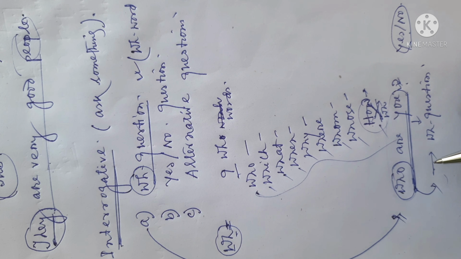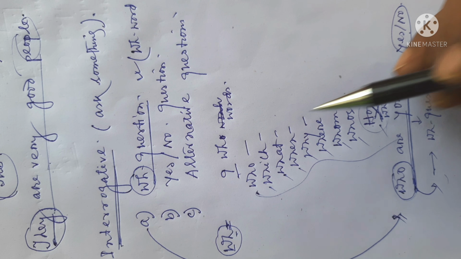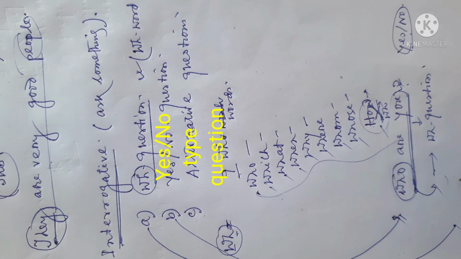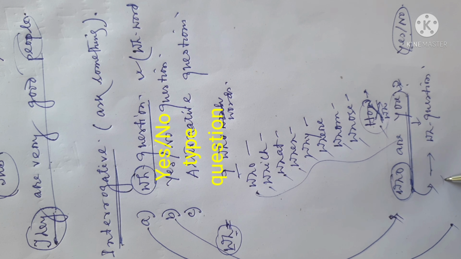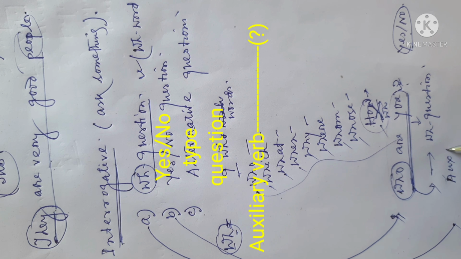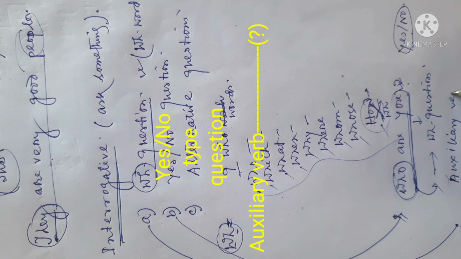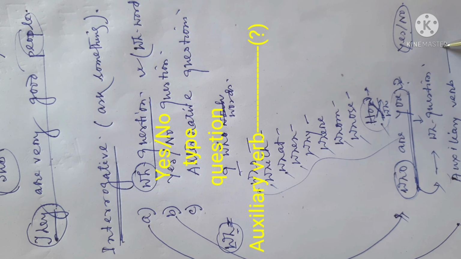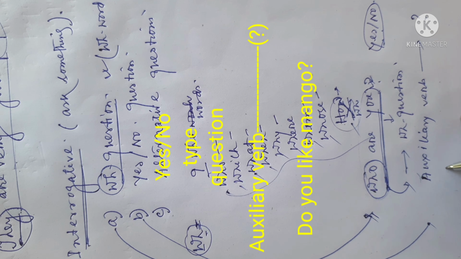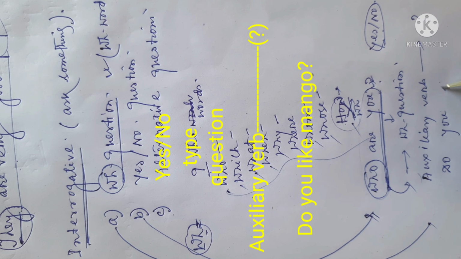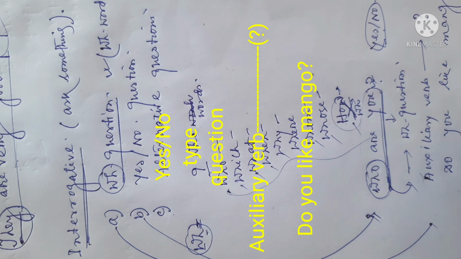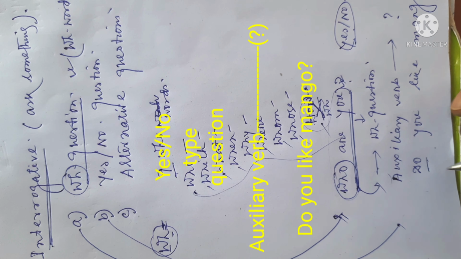Before we get to the broad function of WH questions, we have to know briefly about all types of questions. What are yes no type questions? Yes no questions always start with an auxiliary verb, and this type of sentence always closes with a question mark. We can take an example. Do you like mango? We can find that do is an auxiliary verb.